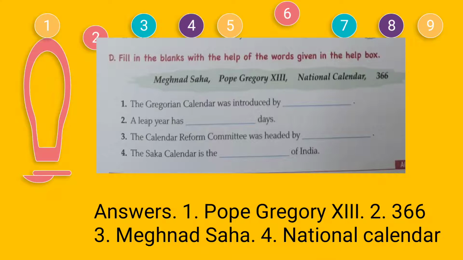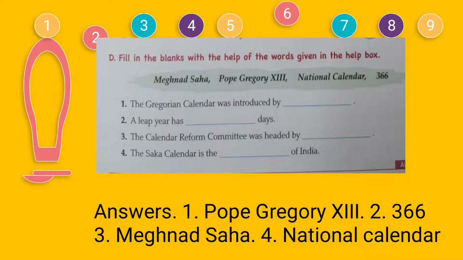The Gregorian calendar was introduced by Pope Gregory 13. Second one, a leap year has dash days. The answer is 366 days. So, the leap year has 366 days.